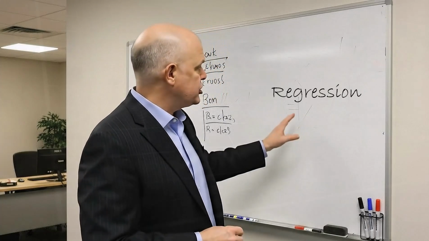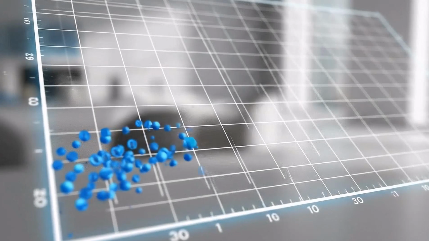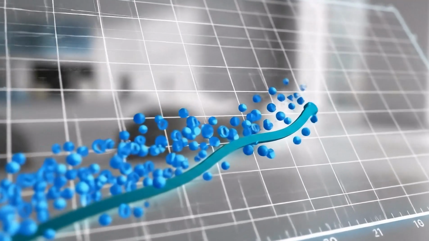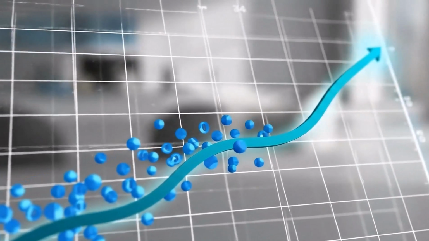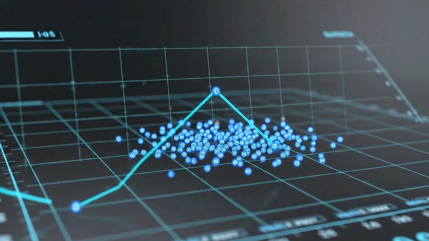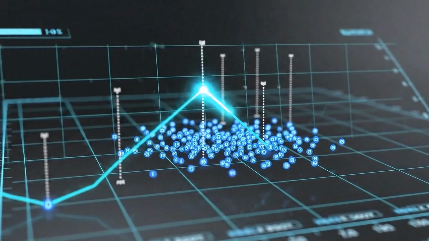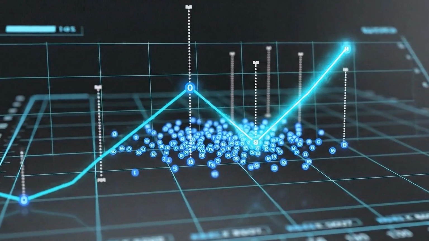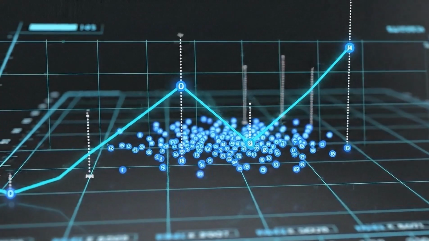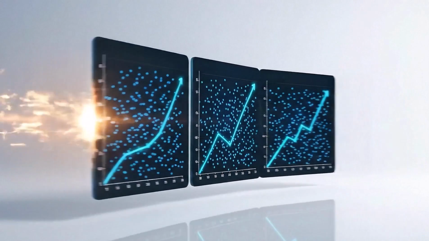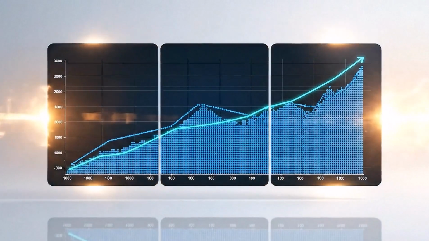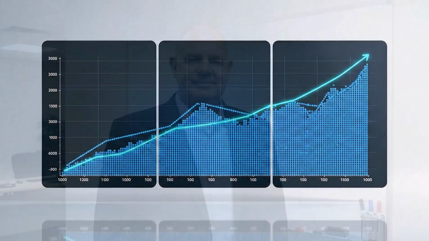We'll start with regression. Regression starts by finding patterns in data. Each dot is an observation, and the line shows the relationship the model discovers between them. Every prediction has some error. Regression adjusts itself to reduce those gaps, tightening the line. Regression powers real decisions, forecasting prices, predicting energy use, projecting revenue.